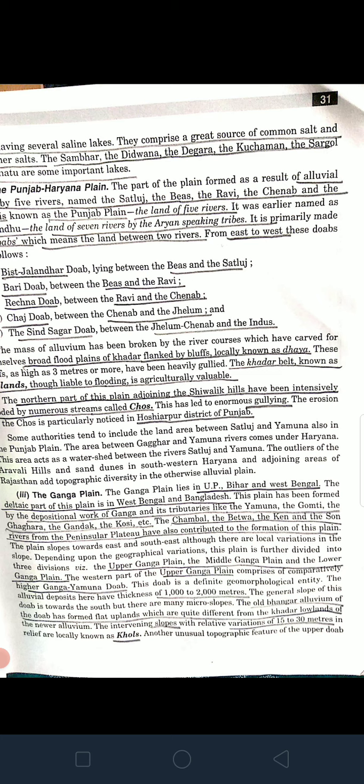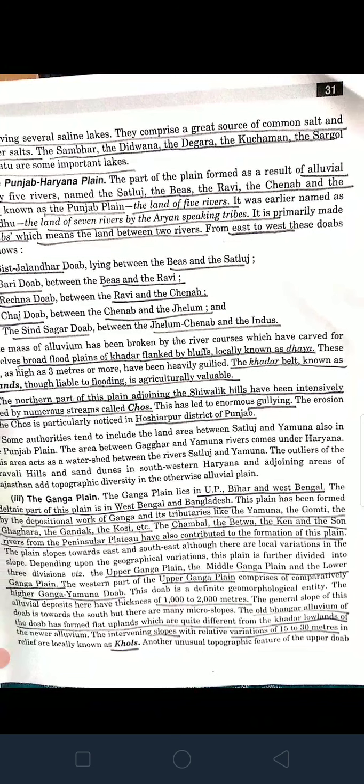So depending upon geographical variation, this plain is further divided into three divisions: the Upper Ganga, the Middle Ganga plain and the Lower Ganga plain. The western part of the Upper Ganga plain comprises the comparatively higher Ganga Yamuna Doab. The alluvial deposits here have a thickness of 1000 to 2000 meters. The general slope of this Doab is towards the south, but there are many micro slopes. The old Bhangar alluvium of the Doab has flat uplands.